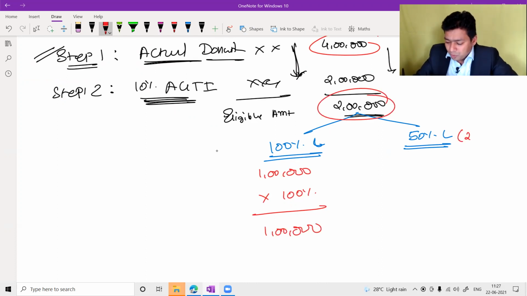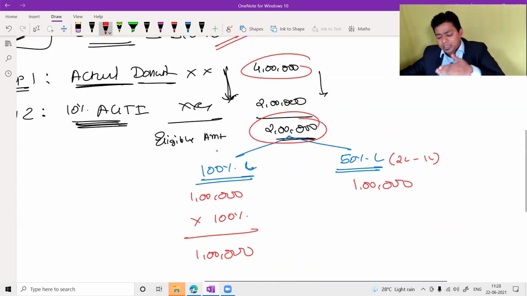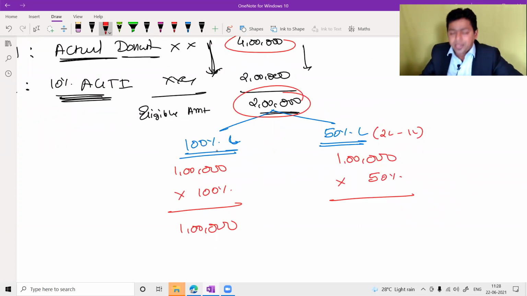Now from the eligible amount, how much is left? From the eligible amount of 2 lakh rupees, 1 lakh is gone, so only 1 lakh rupees is left. And because it is a 50% category, I have to multiply the eligible amount with 50%, making the available deduction 50,000. So in totality in ATG, I will get a deduction from the limited category to the extent of 1,50,000.